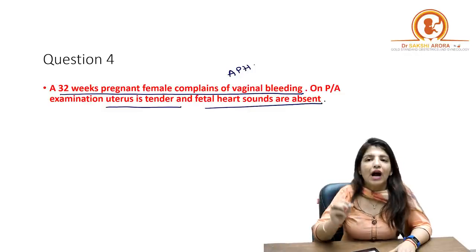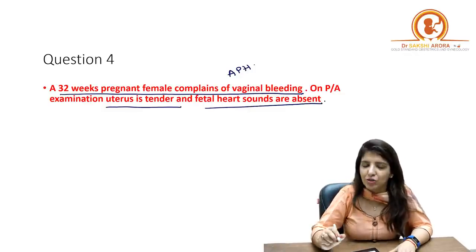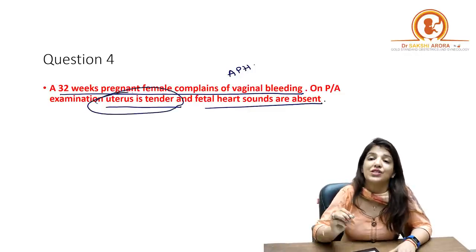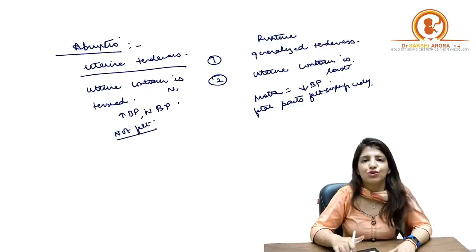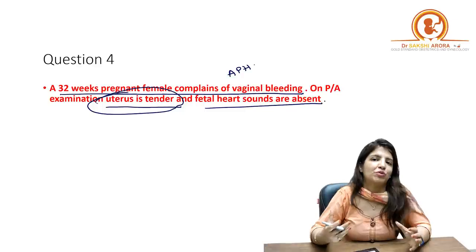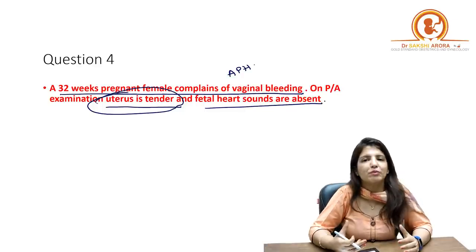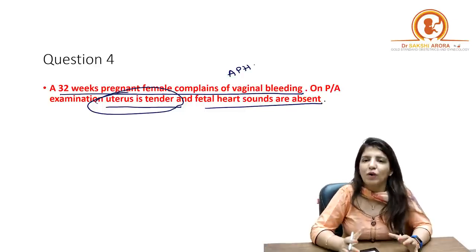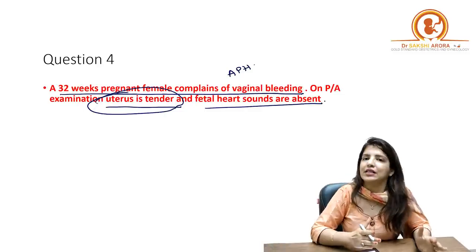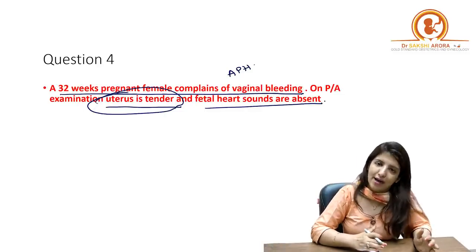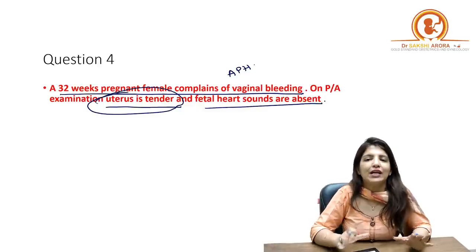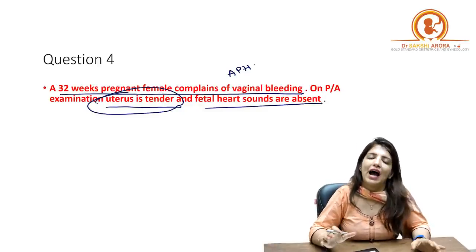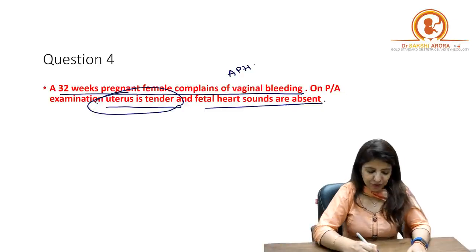Just now I told you that in abruptio the uterus will be tensed and tender, and because the uterus is tensed and tender, fetal heart sounds are not heard easily in abruptio. I don't have the options for this question, but definitely the answer is abruptio placenta, right?